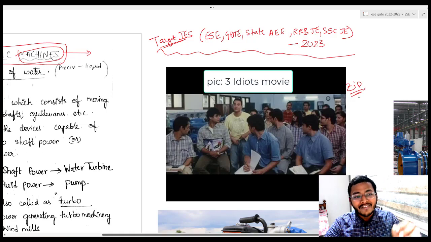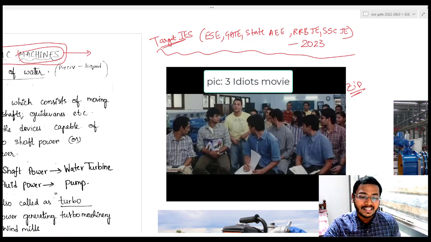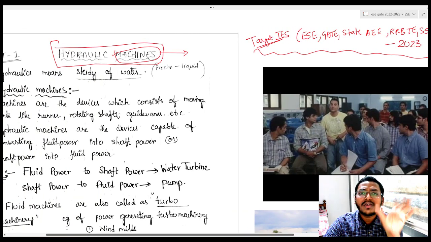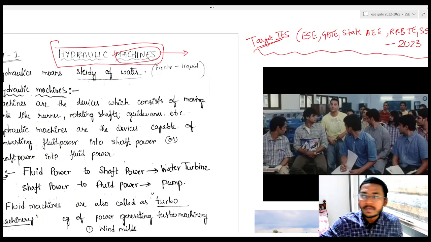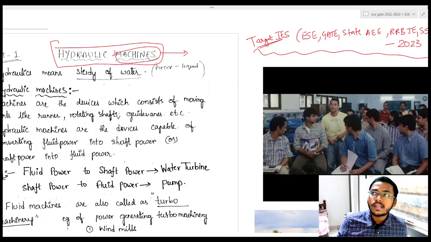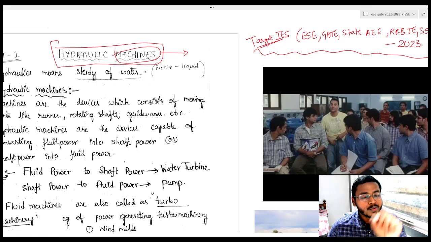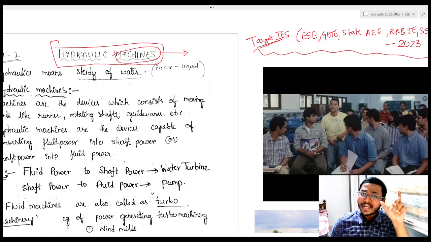Agreed? But when I am talking about a hydraulic machine, what does this hydraulic say? You already know, when I am talking about hydraulic, that means I am talking about water, right? If you ask a child what is hydraulic, he will say, sir, it is related to water, the study of water. But you should not say it like that. You have to be more precise. Whenever I use the term hydraulic, it means I am talking about liquid, not just water.